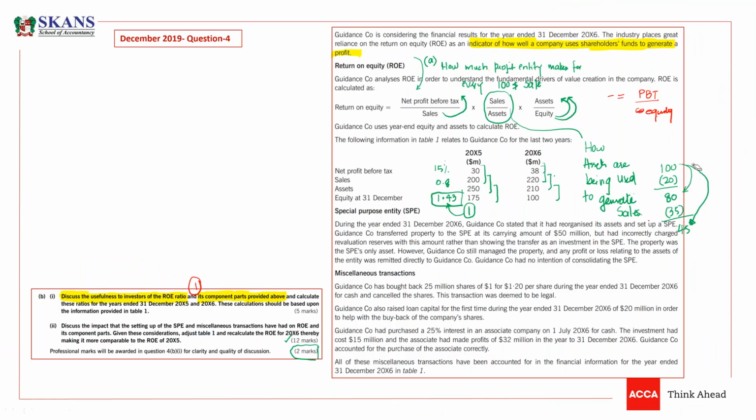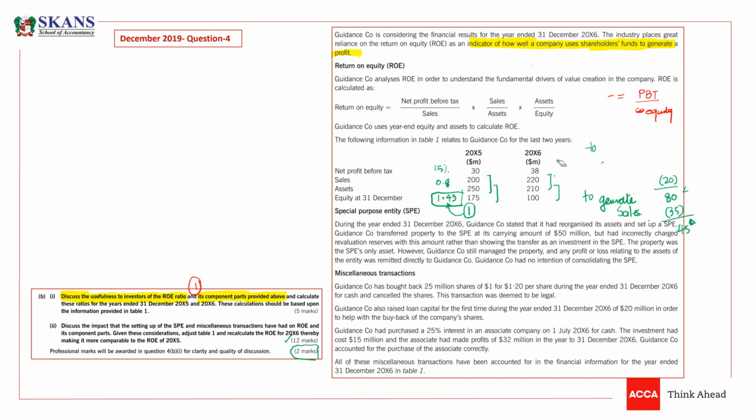Okay, thank you so much. Now, guys, what we need to do? Now we need to reverse. How to reverse and how to adjust table 1? This is the basic thing. Do we need to adjust for both years? No. These are the transactions that are happening in 2006, so obviously you need to reverse in 2006 only. Okay, now let's see what is happening.